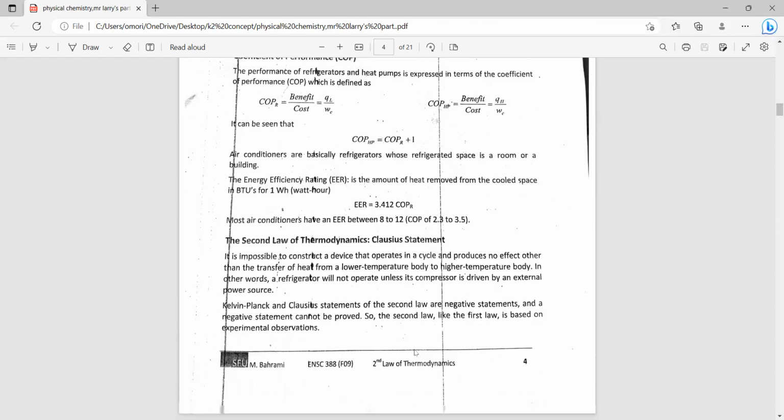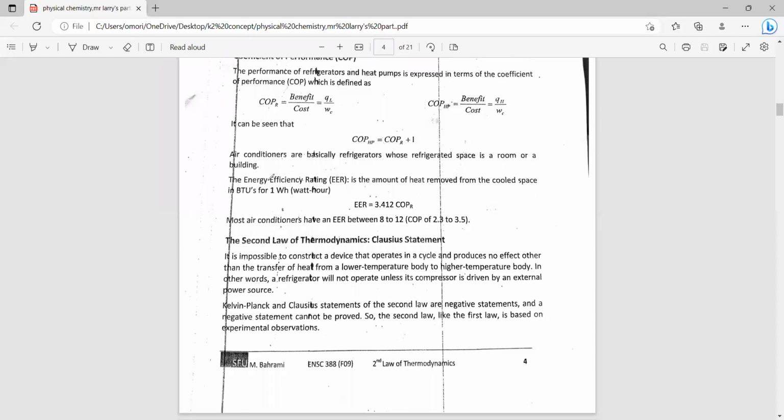Now let's look at the Clausius statement. Since we've explained the concept of refrigerator and heat pump, the statement says it is impossible to construct a device that operates in a cycle and produces no effect other than the transfer of heat from a low temperature body to a high temperature body. So we should take note of that.